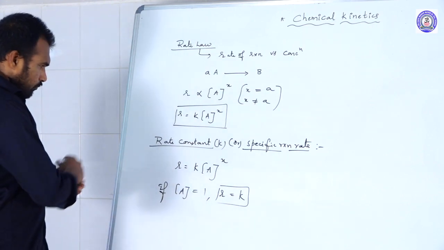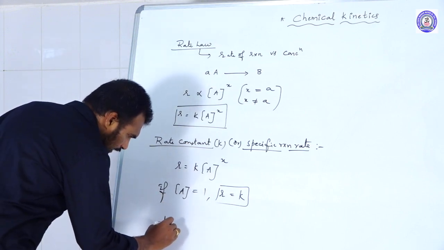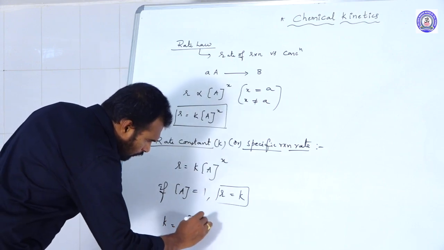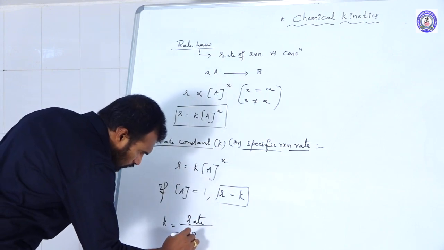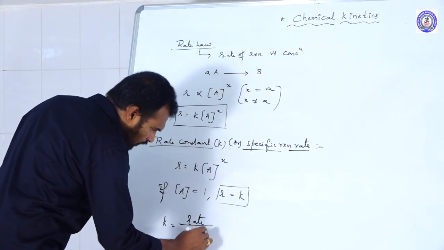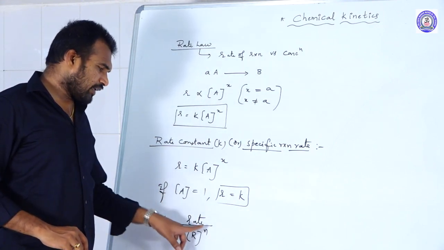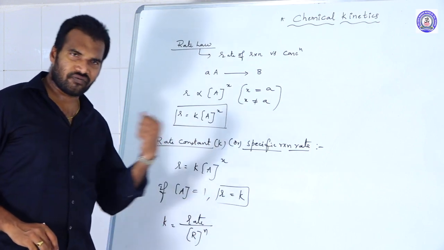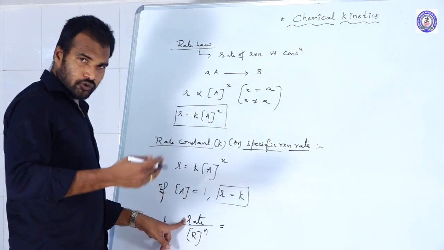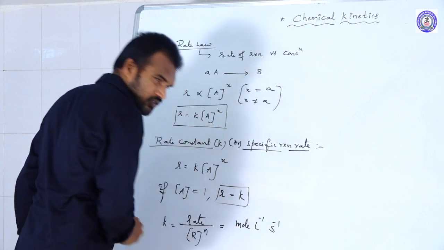And if you take the units of this rate constant, the specific reaction rate, from the above equation K is equal to rate by concentration of reactants. Here A is nothing but the reactants, and the power x you consider as n. So rate constant K is equal to rate by concentration of reactants to the power of n. So what is the unit of rate? Just now we discussed the rate of the reaction units: mole liter inverse second inverse.